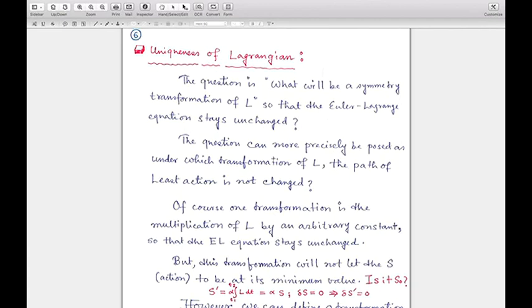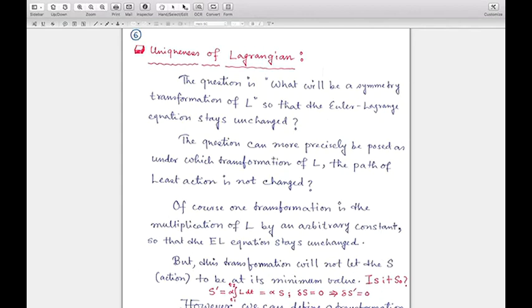So it is understandable that whether you choose A or you choose A plus the gradient of phi, finally the magnetic field derived from those two quantities is the same. That's why we say that the magnetic field is unique here, but the choice of vector potential is not unique. One vector potential can differ from the other by the gradient of a scalar function.